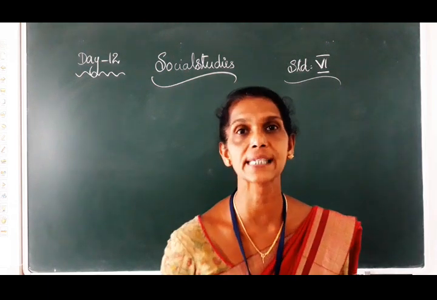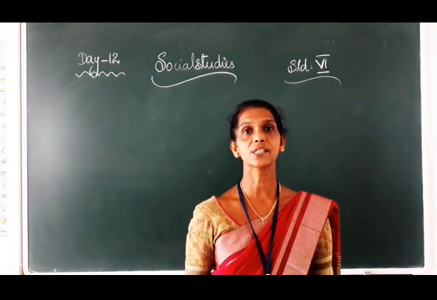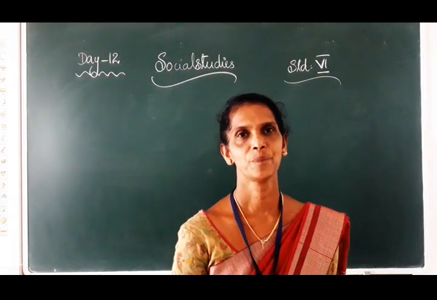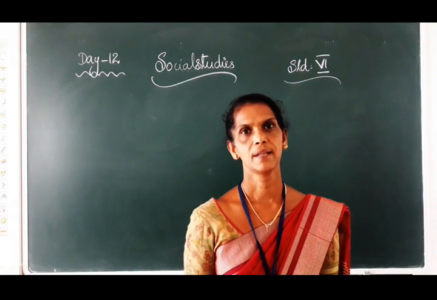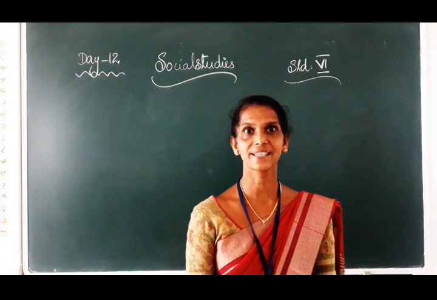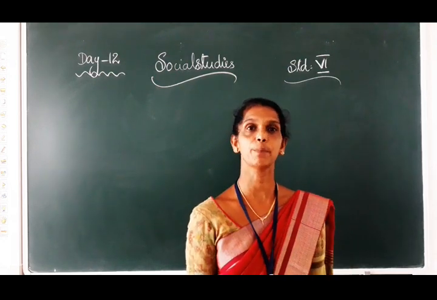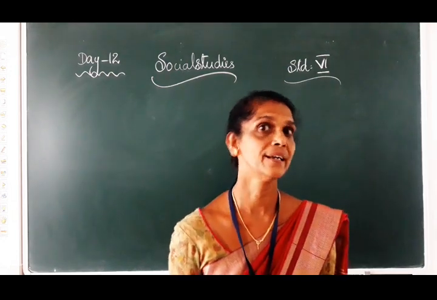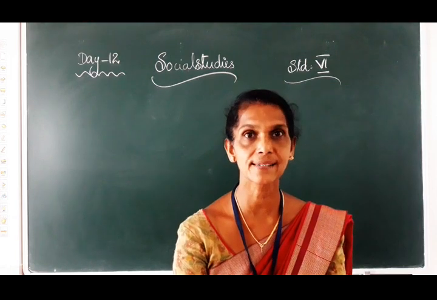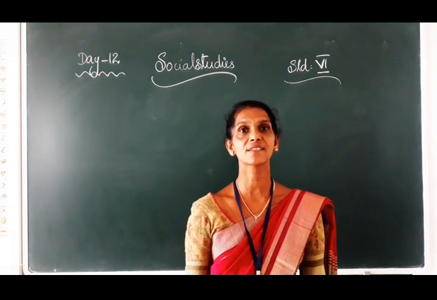Okay. And also we have studied about the pole star. We have studied that in olden days, or long ago, people depended on stars to find directions. One very good example is the pole star. Can you say, children, which direction the pole star indicates? It is in the north direction. The pole star always shows the north direction. So we can understand the other directions by seeing this one. In ancient times people used stars to find the directions.